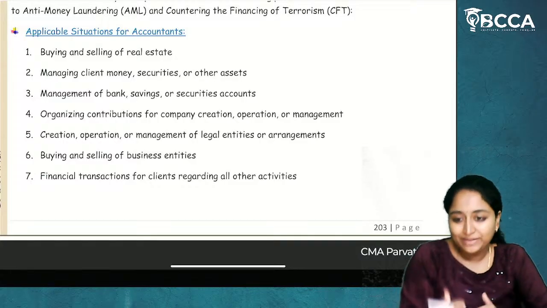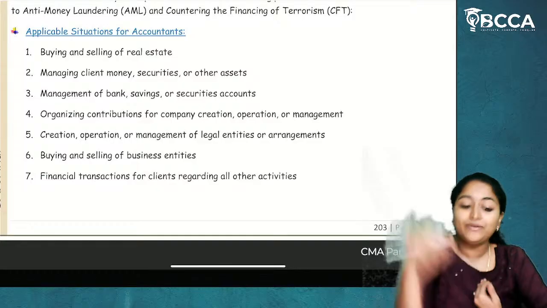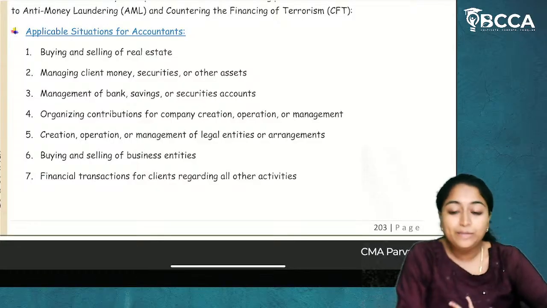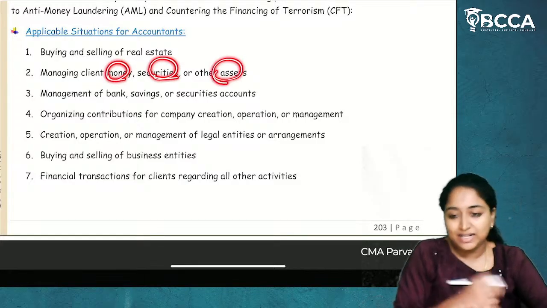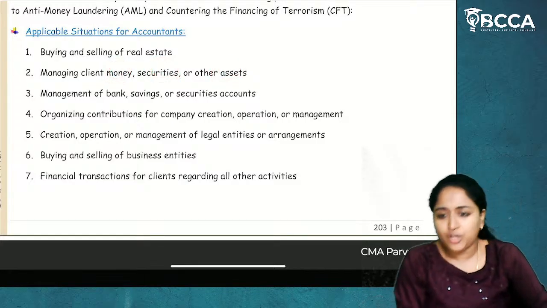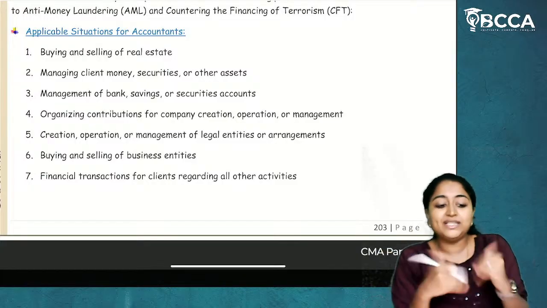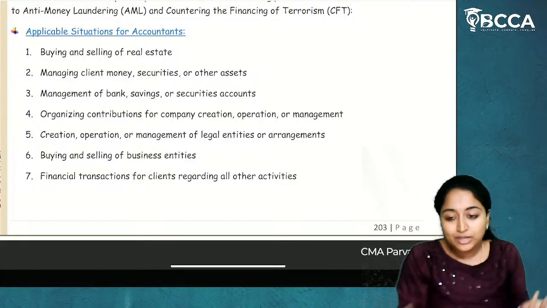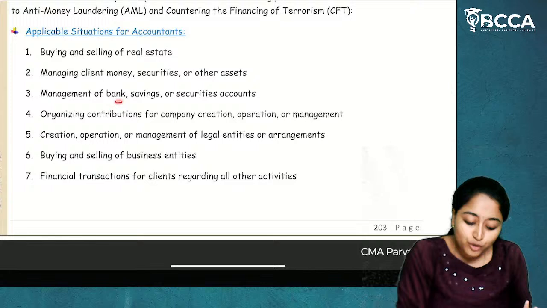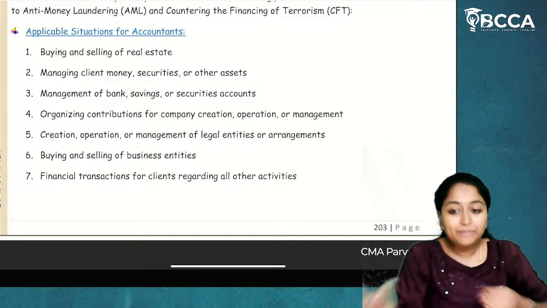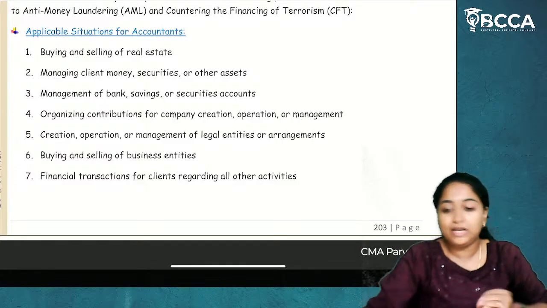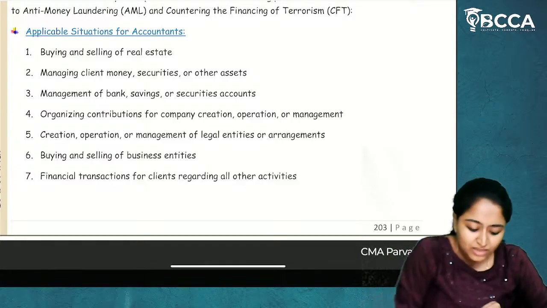Now, you are going to buy that, which means you will become an owner of a money laundering property. So, there might be a case. Or else, if you are handling your client's money, securities and other assets, he will give you the details of securities, and you will not know whether this security has been bought from money laundering money or not. And if you are managing a bank account, savings account or securities account, there might be a case that the owner might be a fraudulent person.